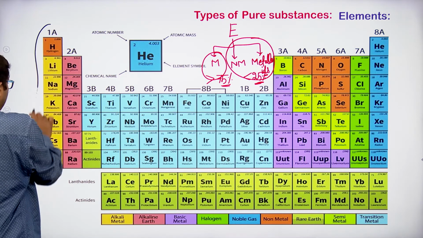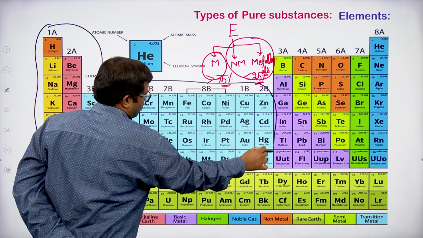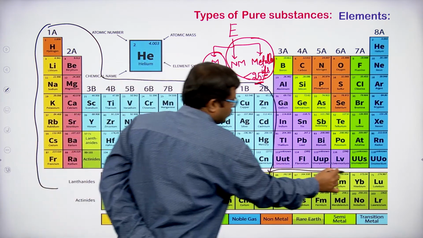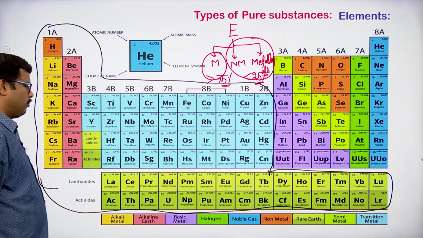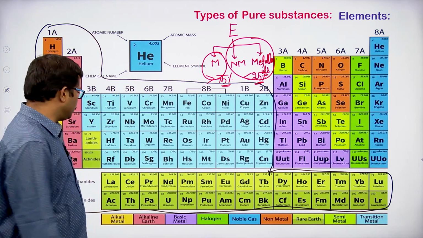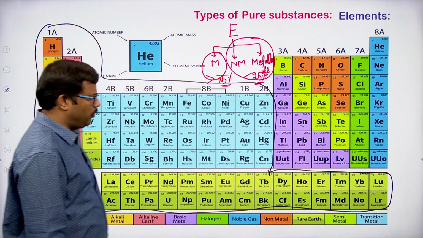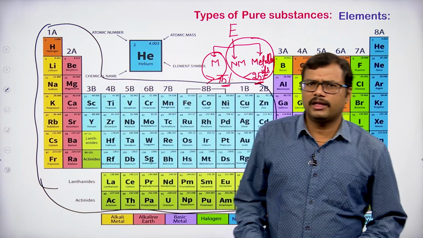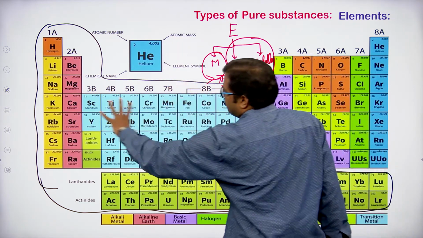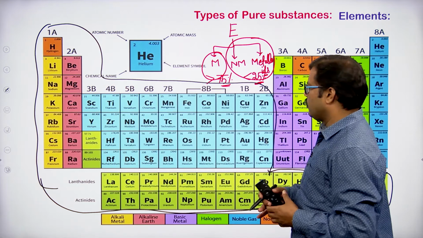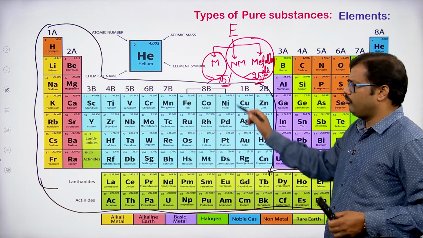from here this total area, including the bottommost elements that are kept at the bottom, the lanthanides and actinides, if you observe, they are all metals. So, the metals are present in the left side of the periodic table, and moreover most of the area is metals only.